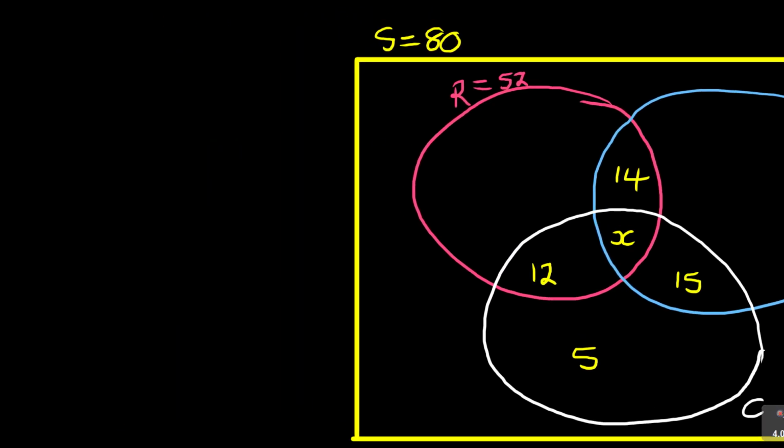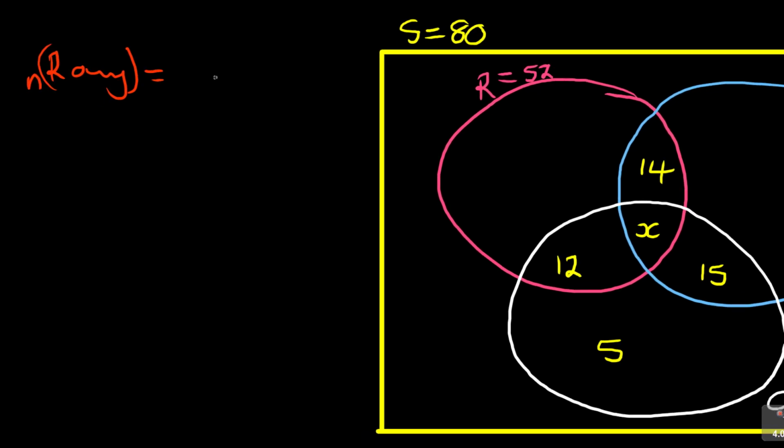So you are going to say for rugby only, R only, the number of R only, N of R only, is equal to 52 in total, then minus, you can just do it like this, 52 minus 14 minus 12 minus X. I'm separating that and that and that.